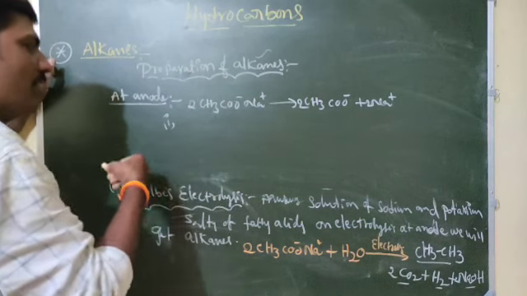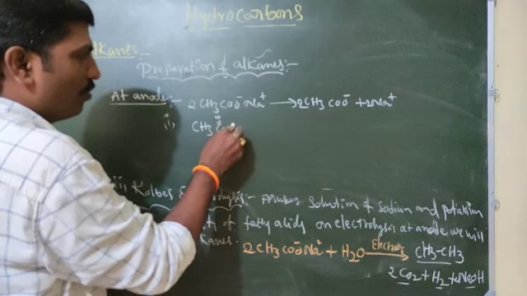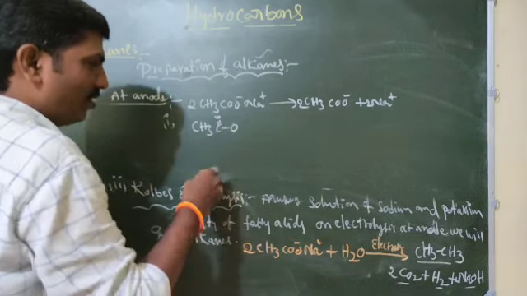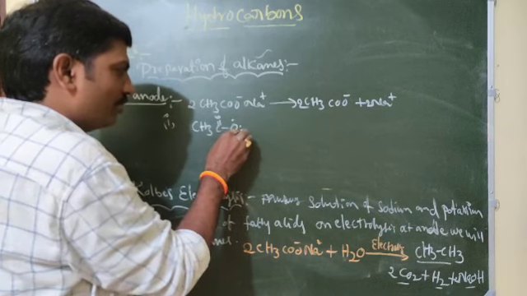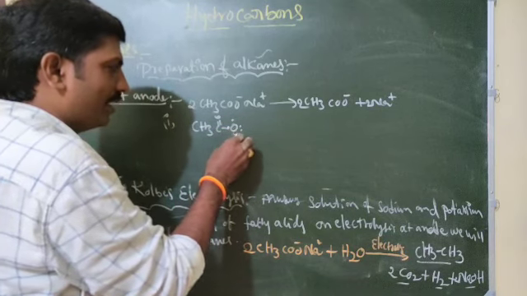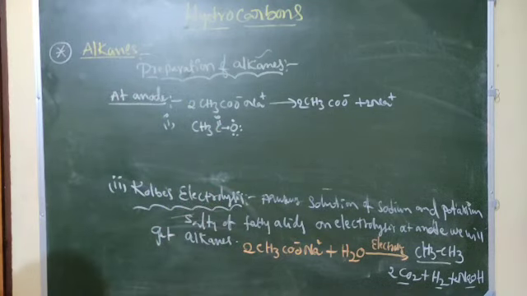Now first, this CH3C double bond O⁻ is there, and that minus charge changes. Oxygen has 6 electrons.